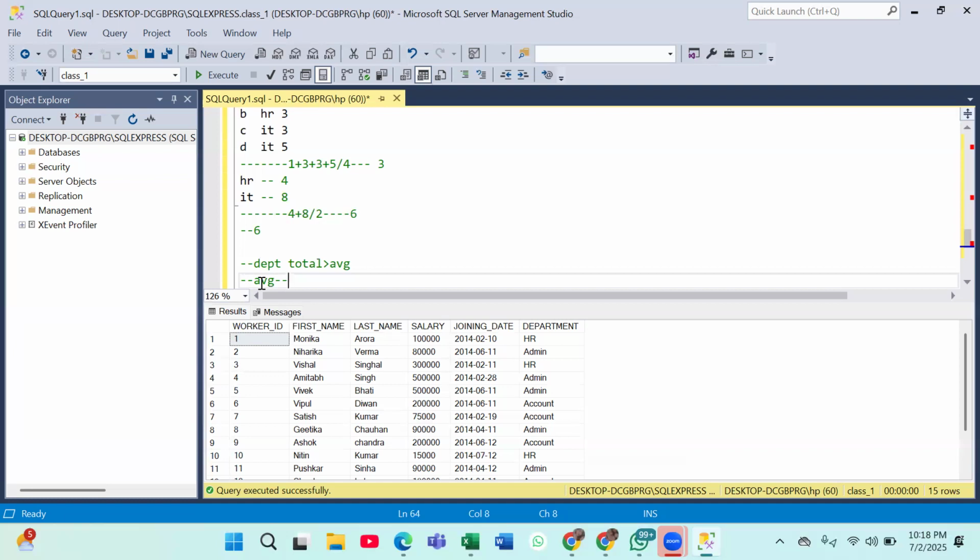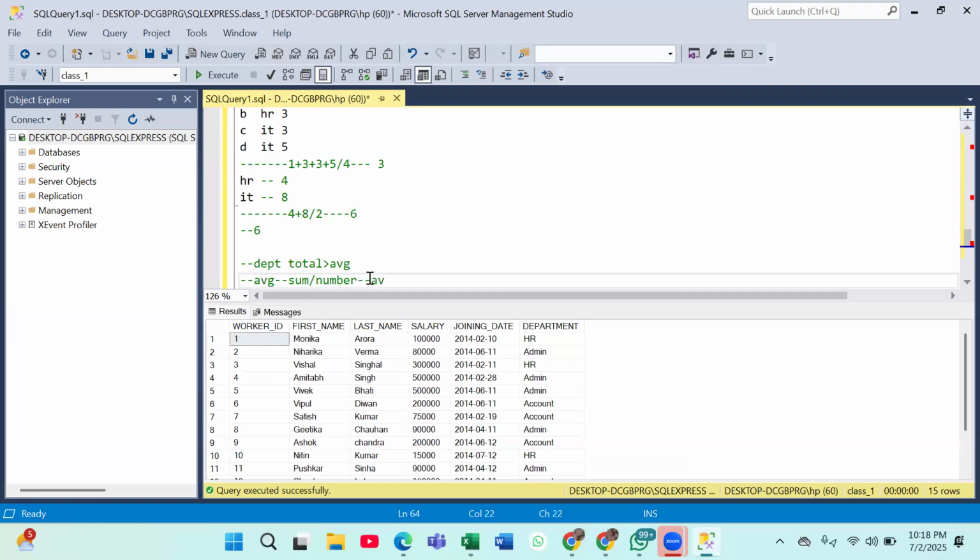What is average? In maths, what is average? Total divided by the number of records, right? Sum divided by the number of records.